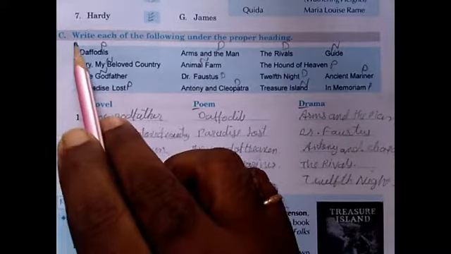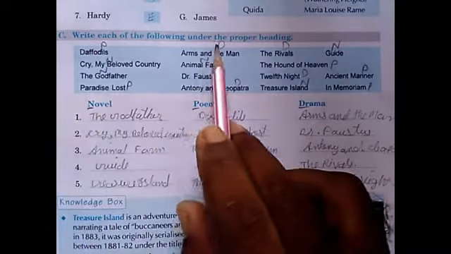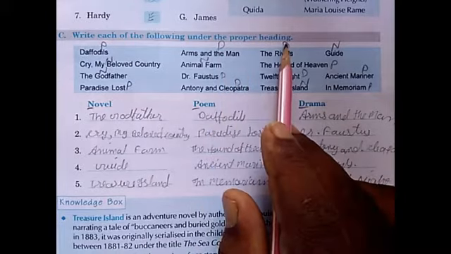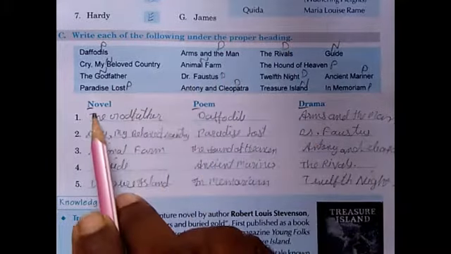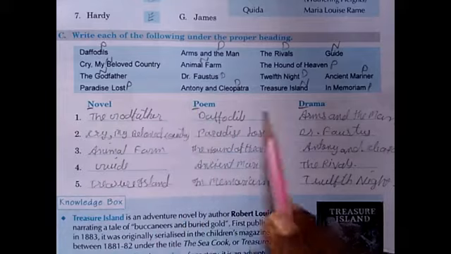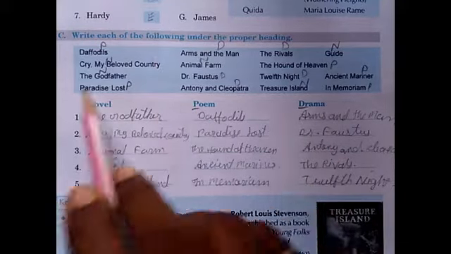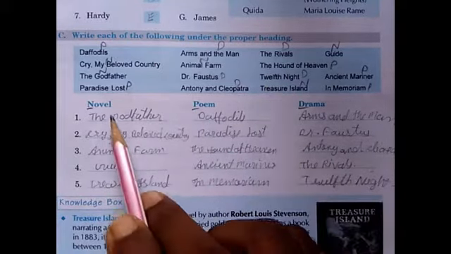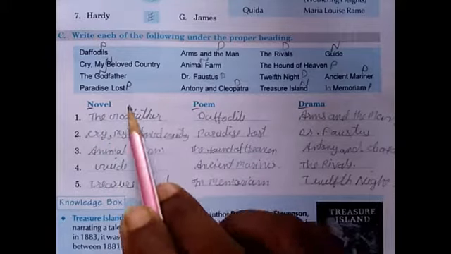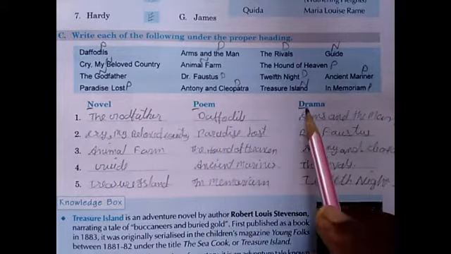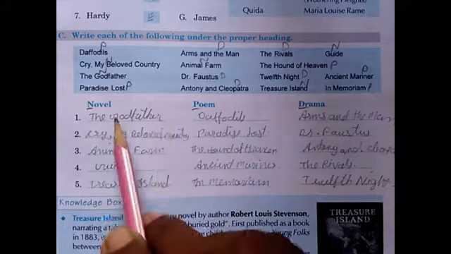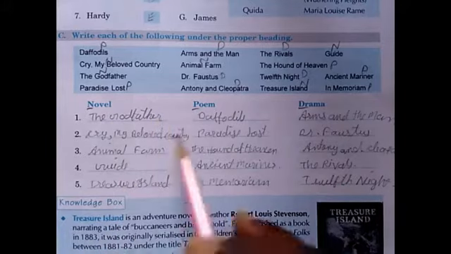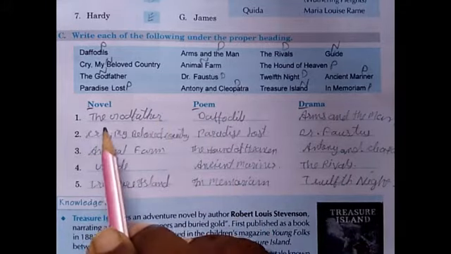Next is C. Write each of the following under the proper heading. So here they are given heading novel, poem, drama. These are the writers' names. So those who wrote the novel, those who wrote the poem, those who wrote the drama. The names are given here. These are the answers.